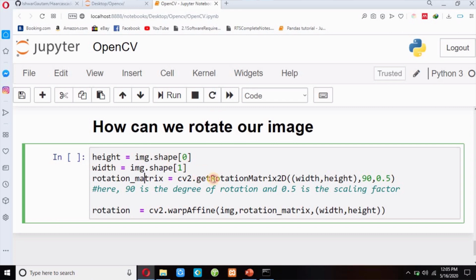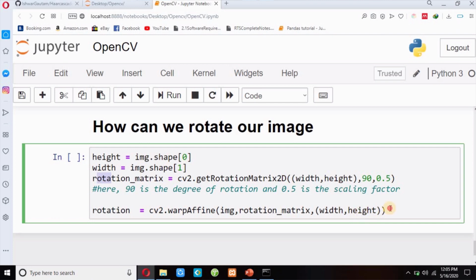I need a rotation matrix to rotate my image. So this is the method getRotationMatrix2D. I have to pass width and height, and then this is my angle to rotate my image by 90 degrees, and this is my scale factor. You can change this value also, and then this is my warpAffine function. I have used the warpAffine function before, so the same way I have used it here also. And this is my real image, my RGB image, and this is my rotation matrix from here.